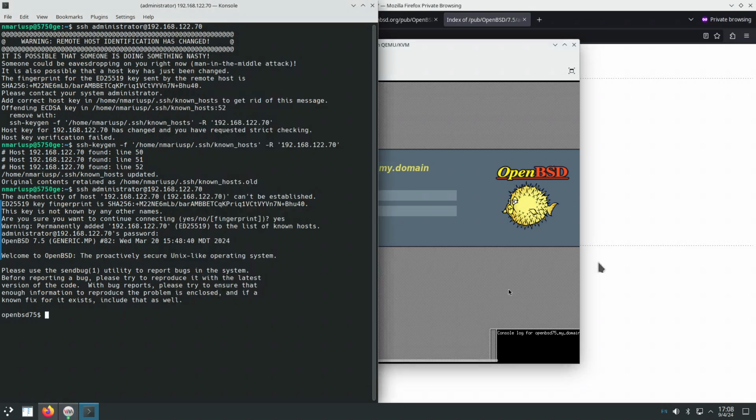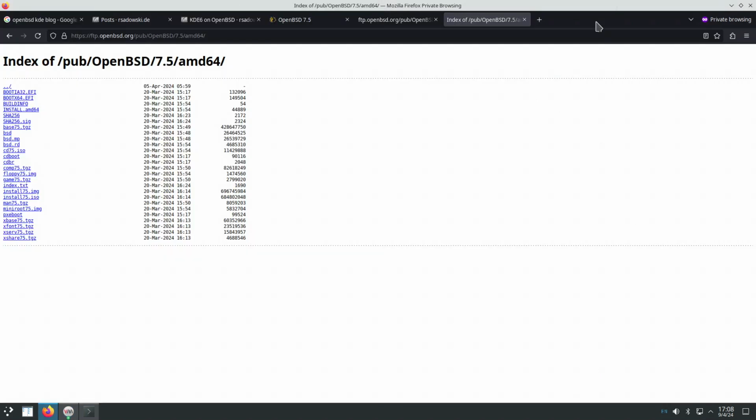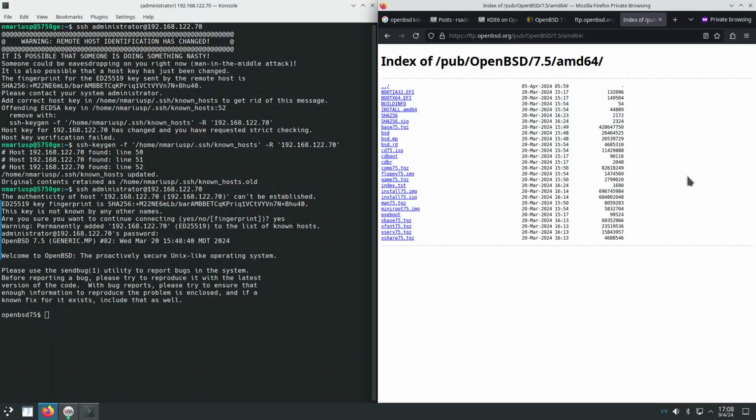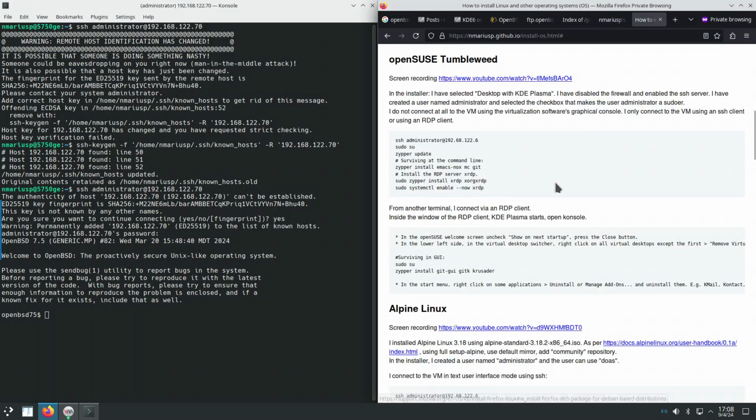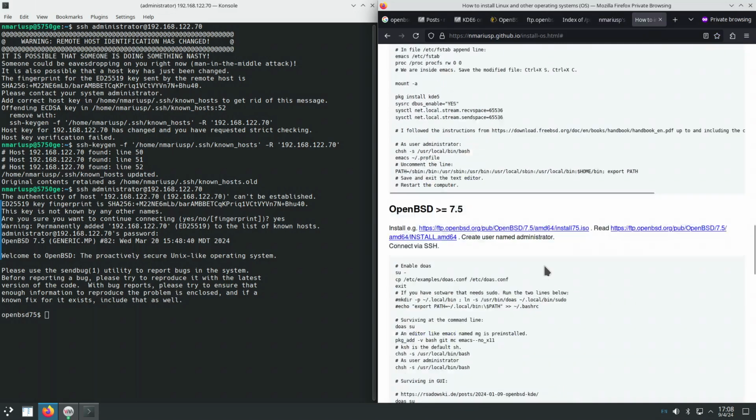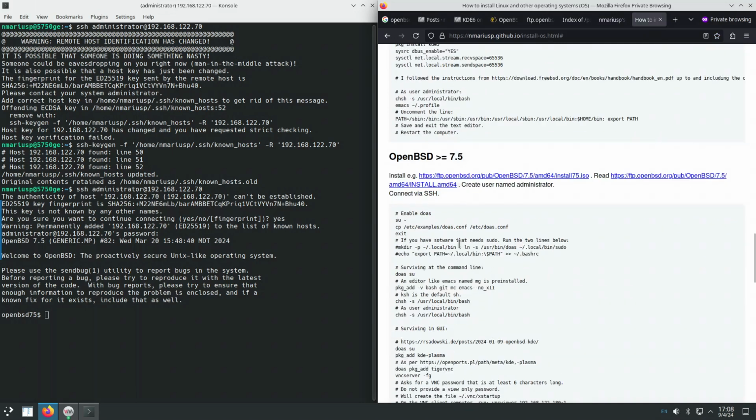Okay, let's get to my notes and let's look at the ones from the blog. Okay, so I could connect using SSH.